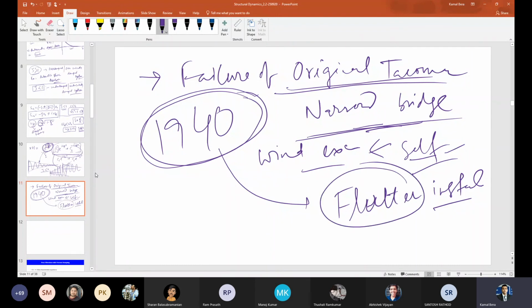This flutter phenomenon actually came from the aerospace industry, where the wings of an aircraft are subjected to flutter. Around the 1920s and 1930s there were a lot of wing failures due to this flutter phenomenon, because an aircraft wing is also like a cantilever beam. Due to the wind effect there can be flutter. That is basically an instability.